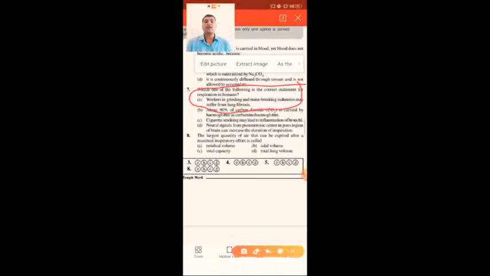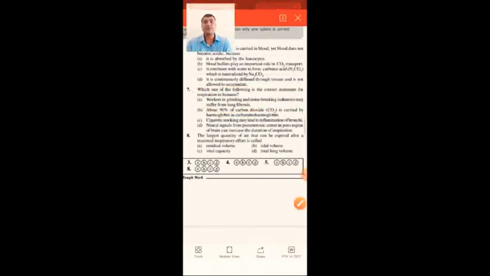As a result, lung fibrosis takes place, or the alveolar cavity decreases.